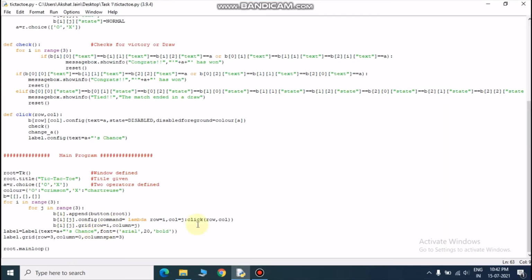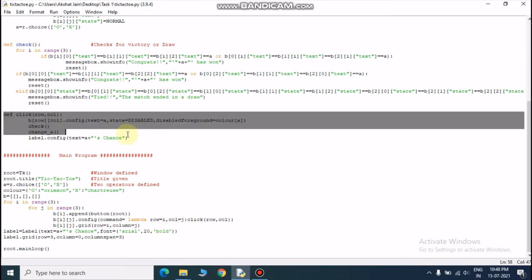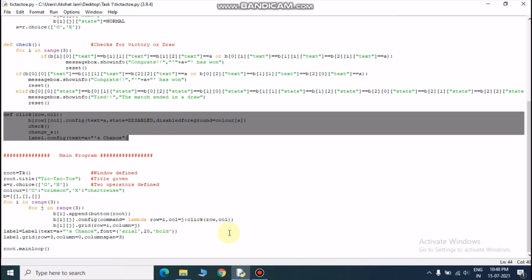Now let's go back to the code. So what's going on in lambda? As soon as we click on any button, it will count that row and column and move us to click. We have used lambda because if we don't use lambda and pass these arguments to the click function, then the function will run automatically even without clicking on the button.